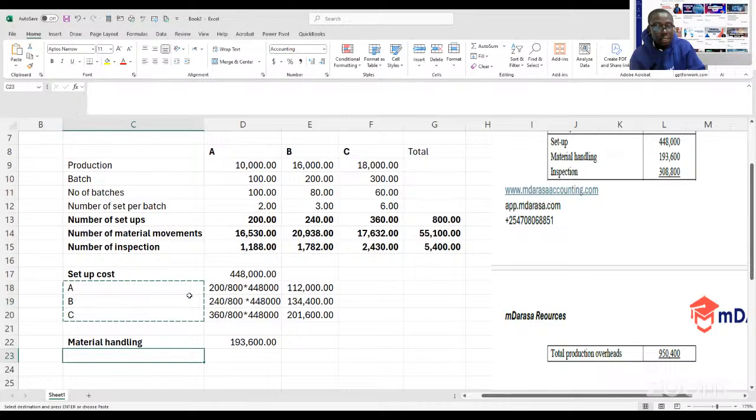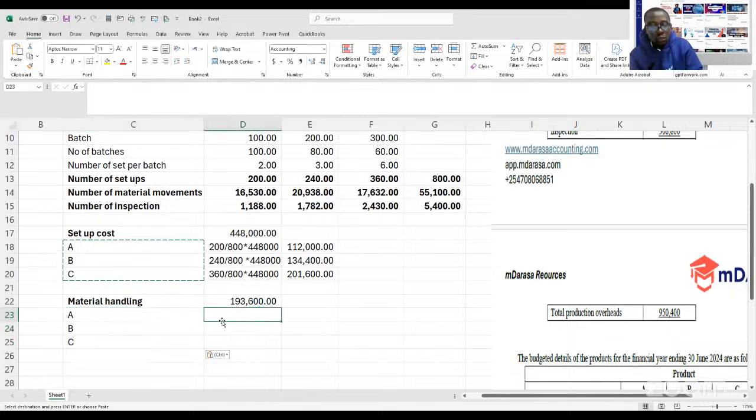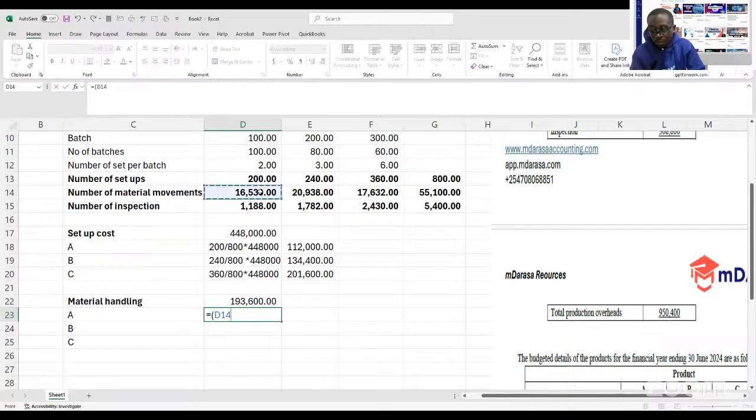What you are doing is to look at the cost driver relating to material handling. Of course, the best cost driver that will fit here is the number of material movements. What was allocated to A? A, I'll just do it directly, because the flow will just be the same. So for A, we are going to take 16,530. We divide by, of course, the total there, times the cost that you want to apportion, which is this one.